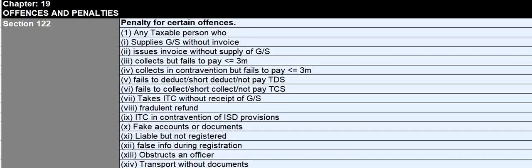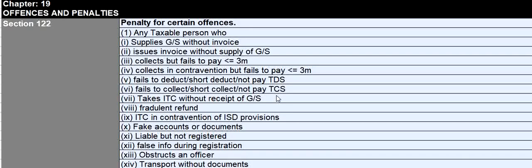Any taxable person who supplies goods or services without invoice, and/or issues invoice without supply of goods or services, collects but fails to pay the taxes within 3 months from the date of collection, or is collecting the taxes in contravention but fails to pay within 3 months, failing to deduct or short deduct or not paying the TDS, or failing to collect or short collect or not paying the TCS,